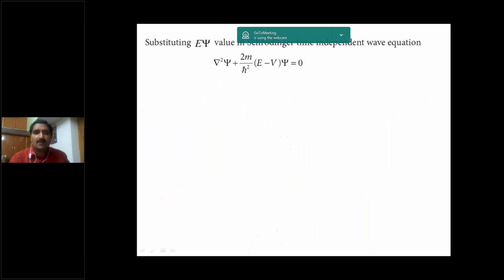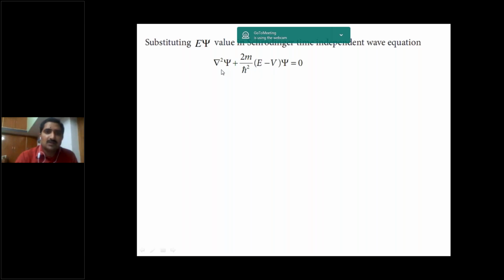So substitute this E psi value in the Schrödinger's time independent wave equation. Already I told you that you should remember this equation. This is the Schrödinger's time independent wave equation: del square psi plus 2m by h cross square into E minus v into psi is equal to 0. Substitute in that E psi value.